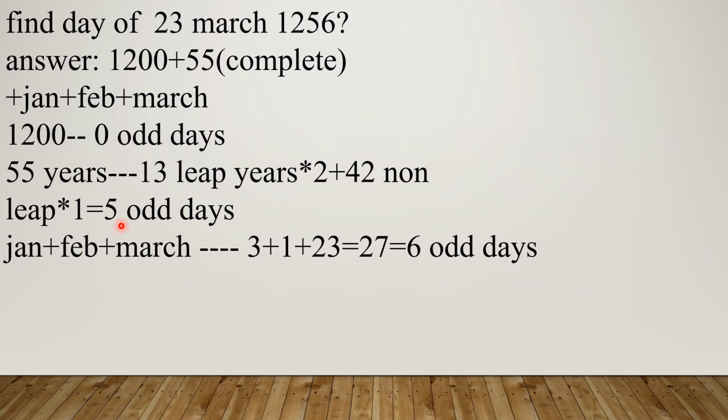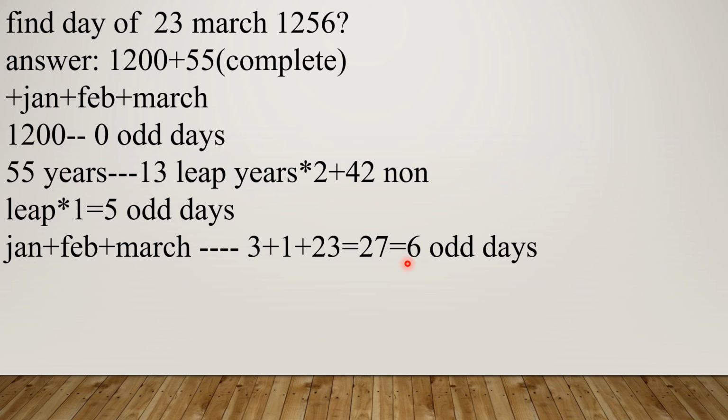In January, 3 odd days is there. February 1 odd day is there. Why does February have 1 odd day? 1256 is a leap year. In a leap year, February has 29 days. So February has 1 odd day because of 29 days. In March 23 days will happen. So total 27 days. If you divide by 7, you get 6 odd days.